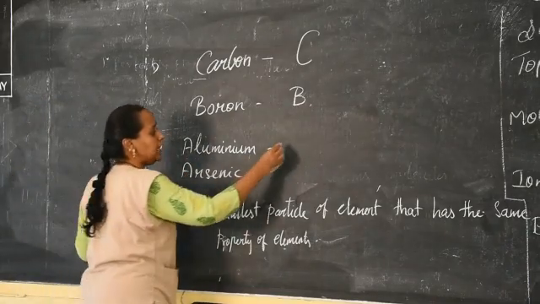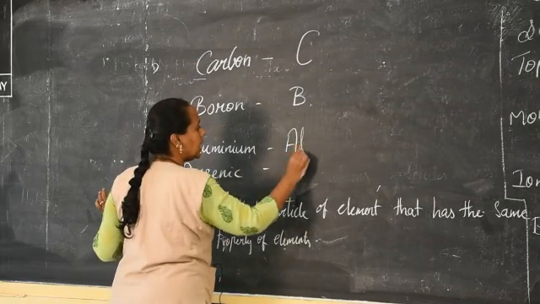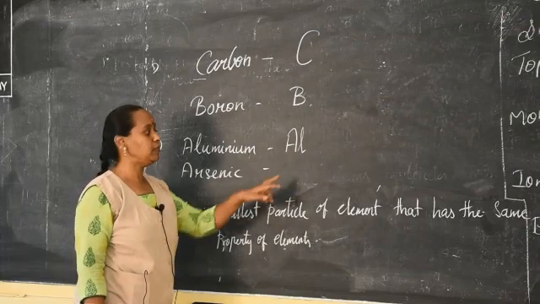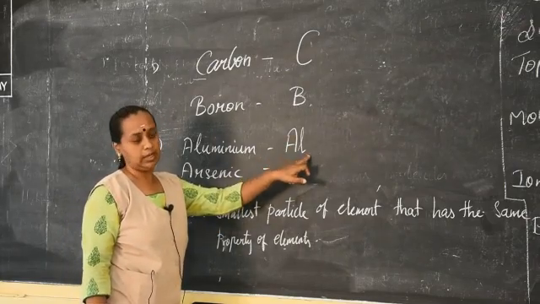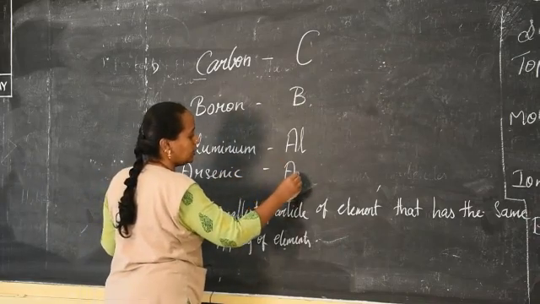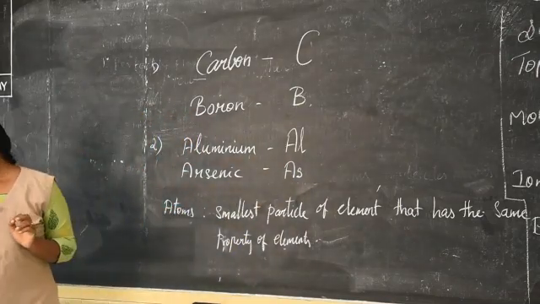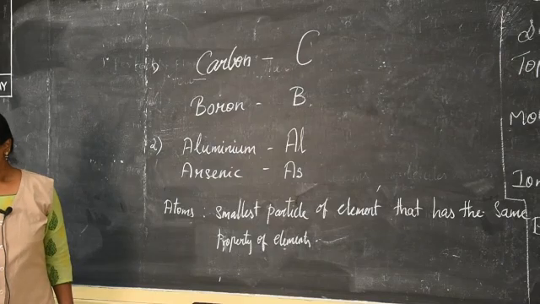For this type of elements, we write the first letter in capital and the second letter in lowercase, so it is written as Al. This is the method of writing aluminium as well as arsenic.